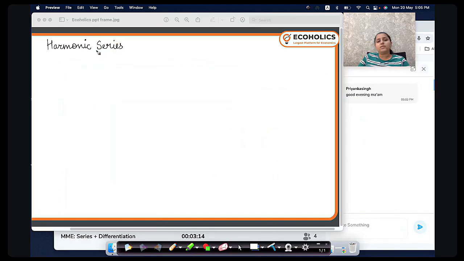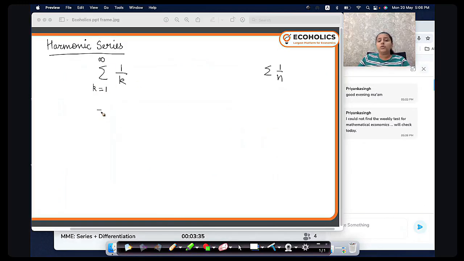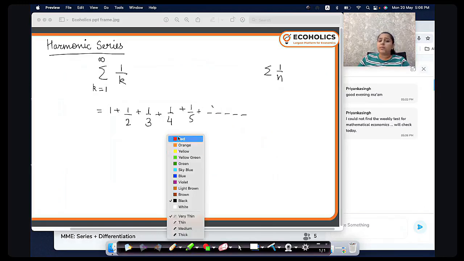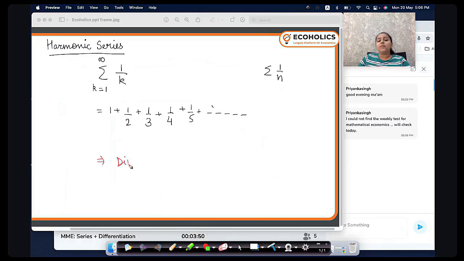What is a harmonic series? How does it look? So if you see a series written like this, summation 1 upon k, summation 1 upon n, anything like that, it means that is a harmonic series. Here k can take values from 1 and can go till infinity. So it looks like 1 plus 1 by 2 plus 1 by 3 plus 1 by 4 plus 1 by 5 plus and so on. Now harmonic series, remember, is always diverging.